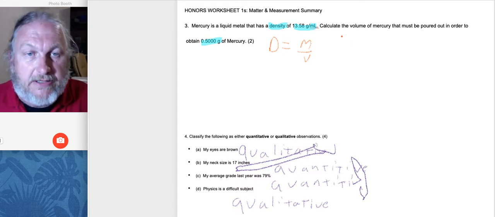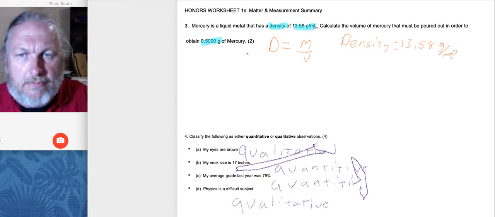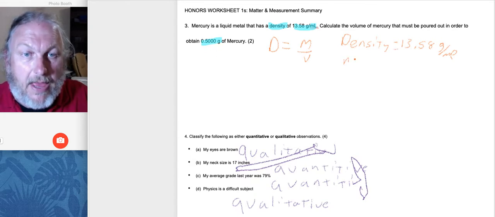So right here I've got density. Let's write that down. Density is 13.58 grams per milliliter. This has grams of mercury, so that's my mass.